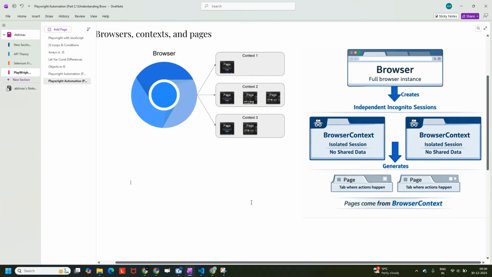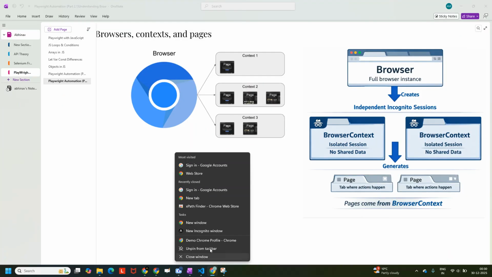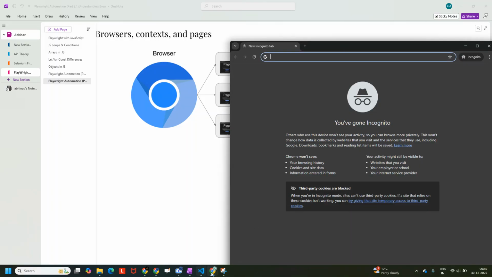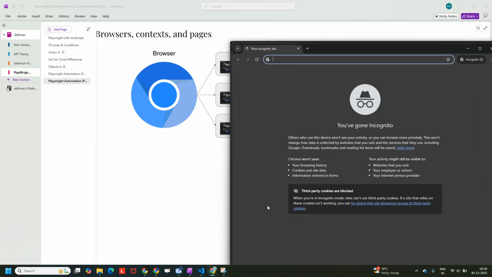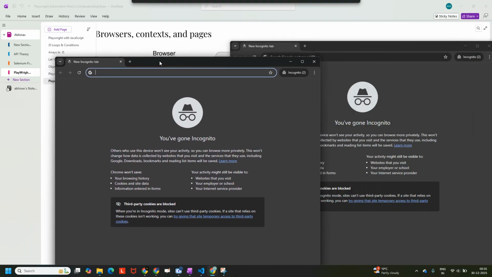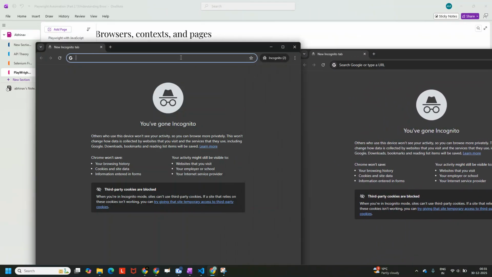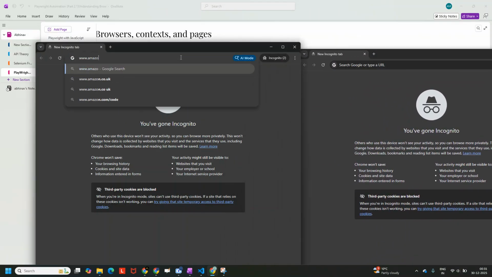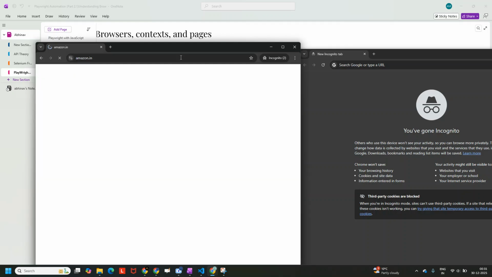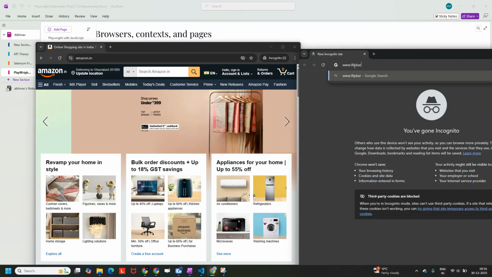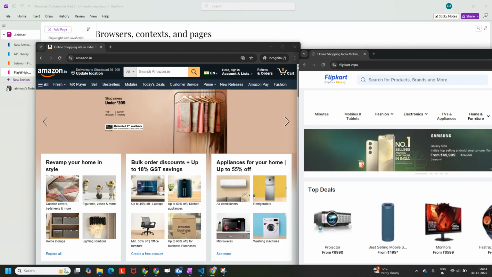But let's say if I click on new incognito window, see I am able to open one incognito window. I am able to open two incognito windows, right? On one window I can simply open amazon.in and perform different sets of operations, and over here I can simply open flipkart.com, let's say.